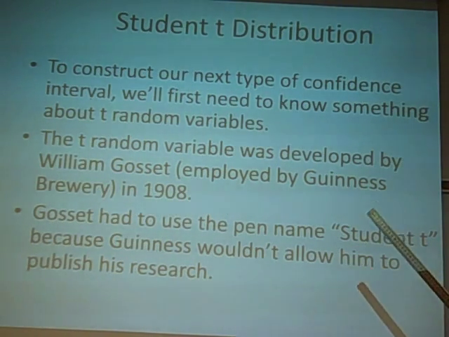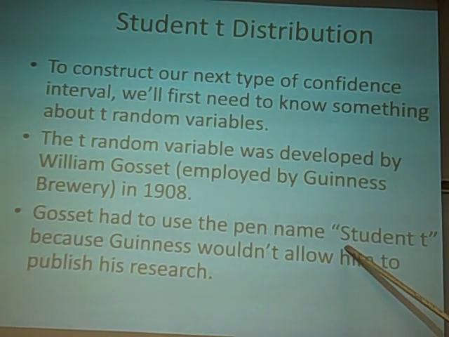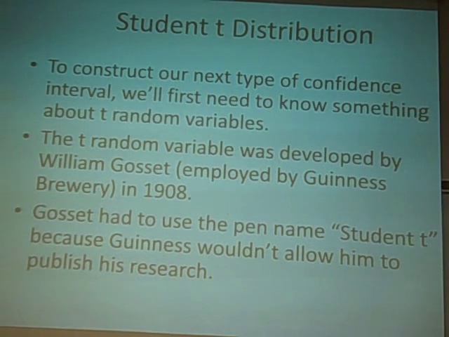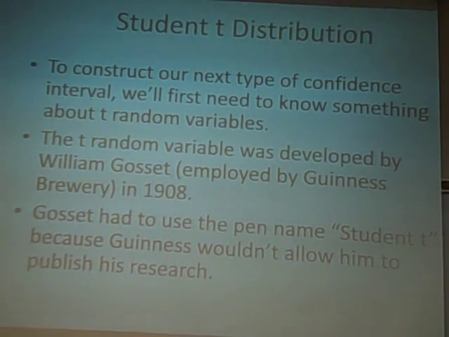You guys know what a pen name is? His pen name was Student T. I'm not sure exactly why he chose Student T, but that was his pen name. And so this distribution became known as Student's T distribution, or the T distribution, or T random variables. That's about as interesting as it gets when it comes to the development of random variables, at least maybe for you guys.